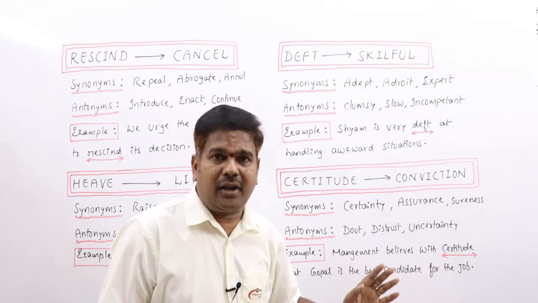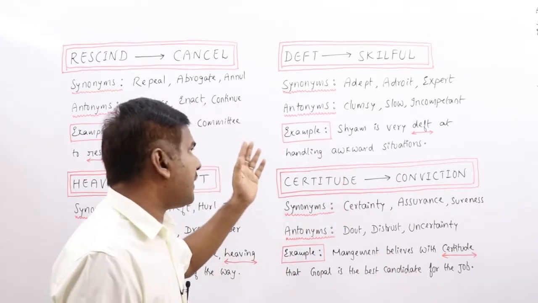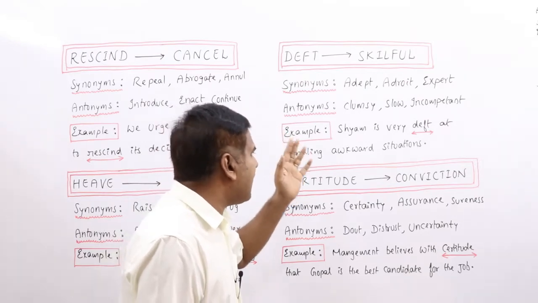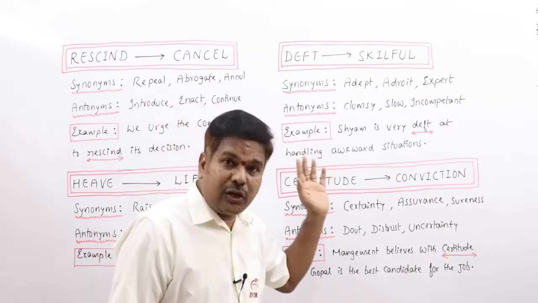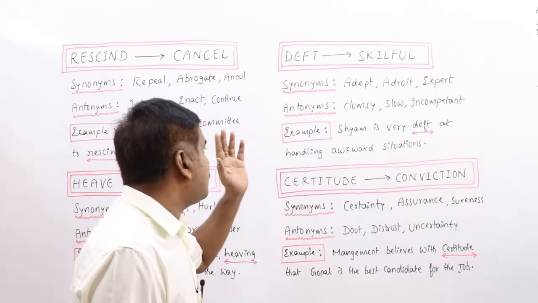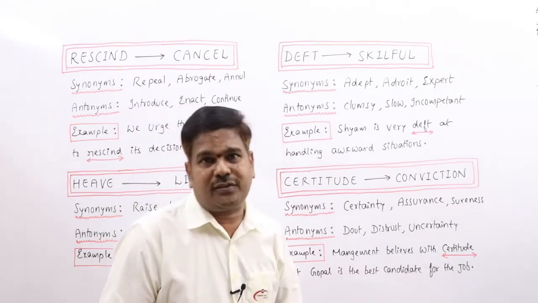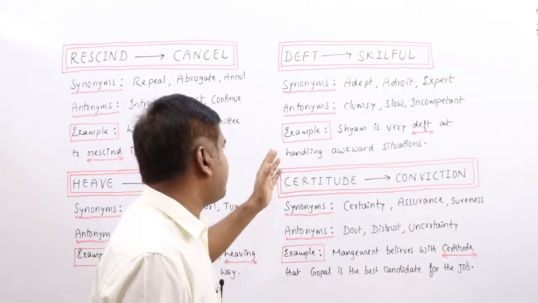All these words can be related to synonyms. Antonyms: clumsy, slow, incompetent, inept, awkward, ignorant, stupid, unable, unskilled. All these words can be related to antonyms.